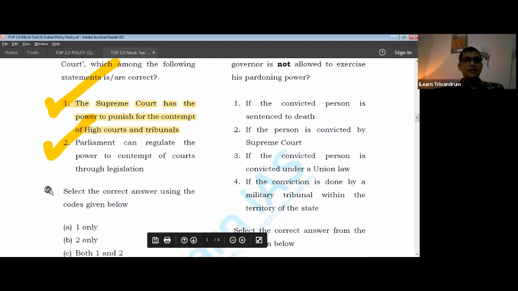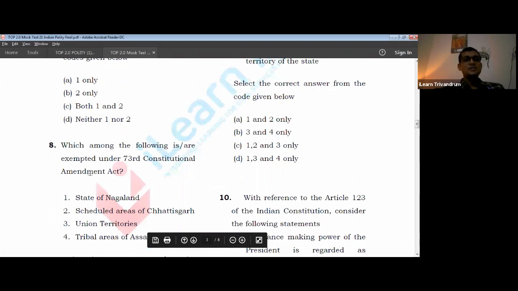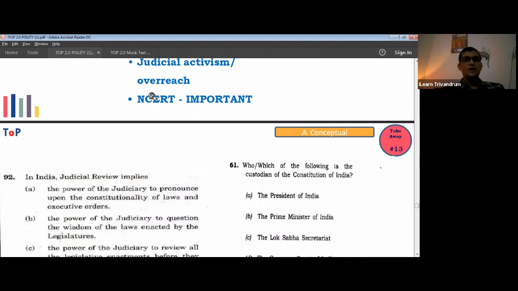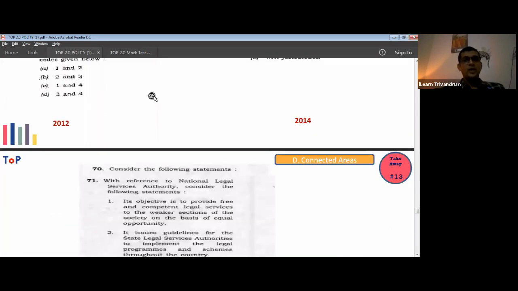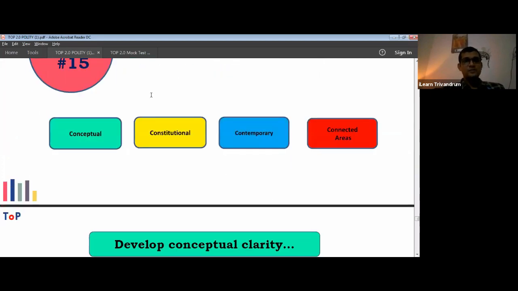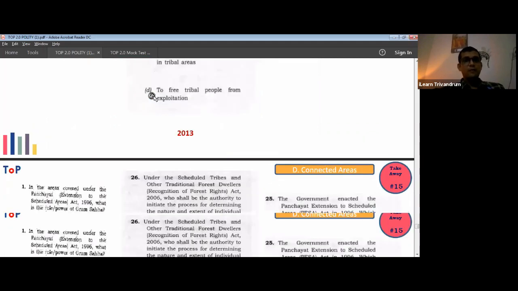Come to the eighth question. Which among the following is exempted under the 73rd Amendment Act? I already mentioned to you that the 73rd Amendment is a very important constitutional amendment which you cannot miss anytime. It has been repeated also in the slides, the importance of this particular legislation. So I want you to know the key important provisions.